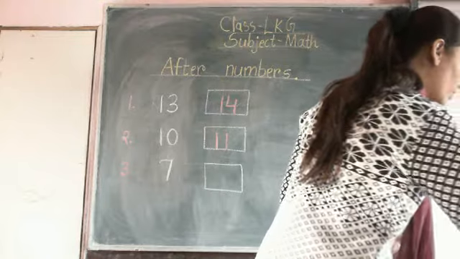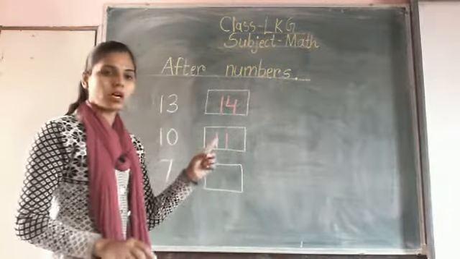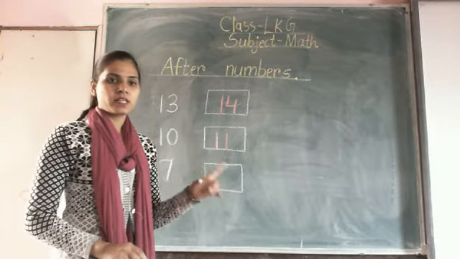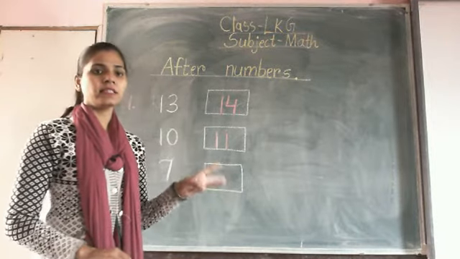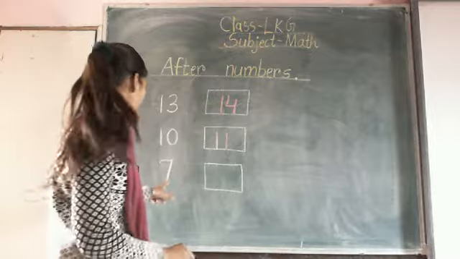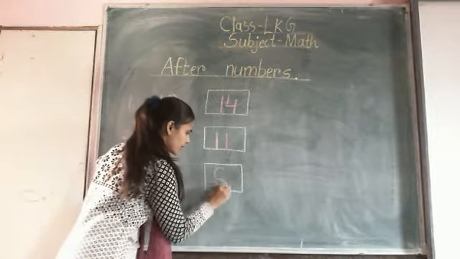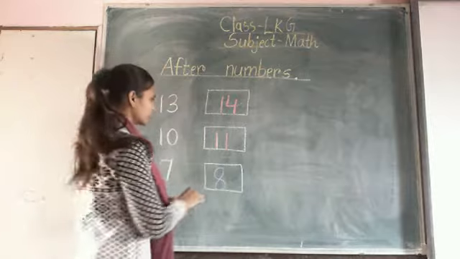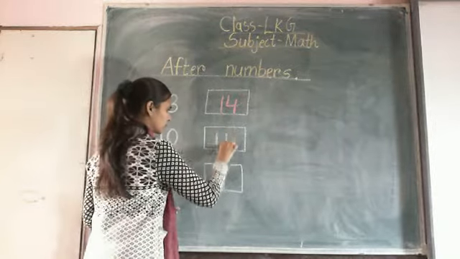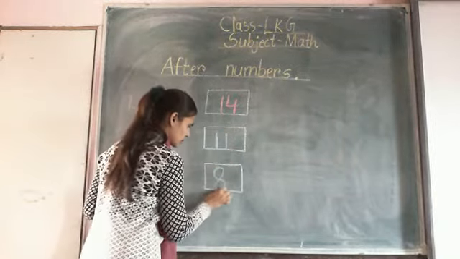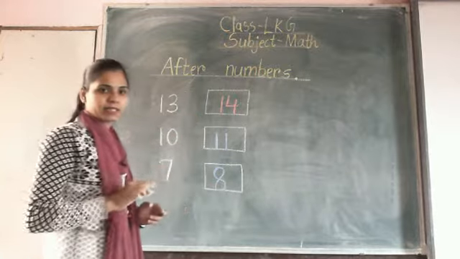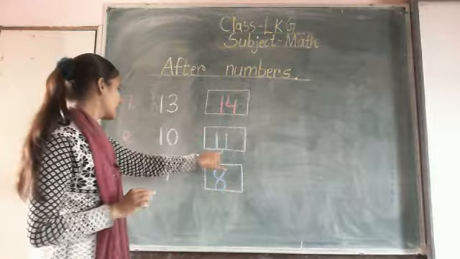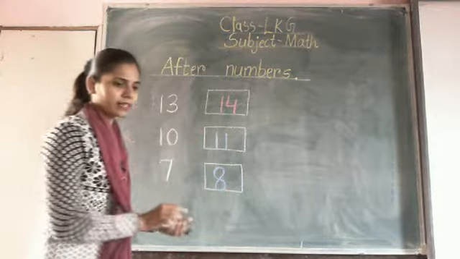Revise the counting from 1 to 7. 1, 2, 3, 4, 5, 6, 7, 8. So after number of 7 is 8. Write here 8. 13 after 14, 10 after 11 and 7 after 8.